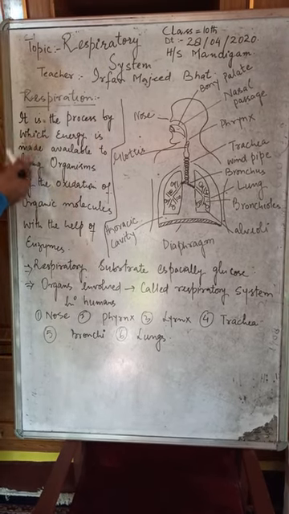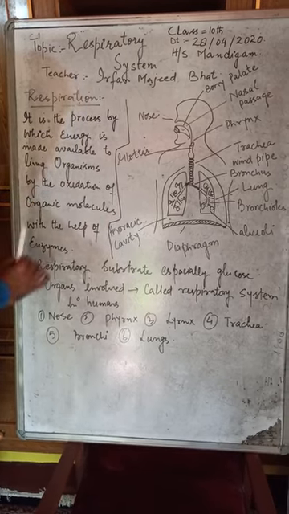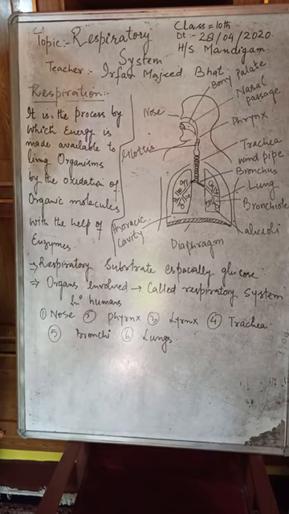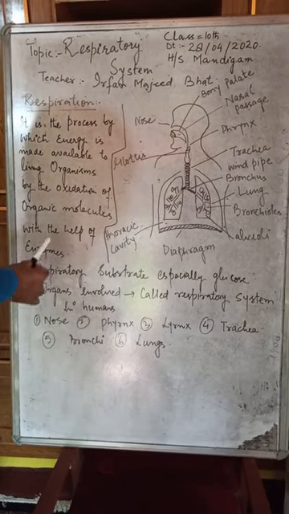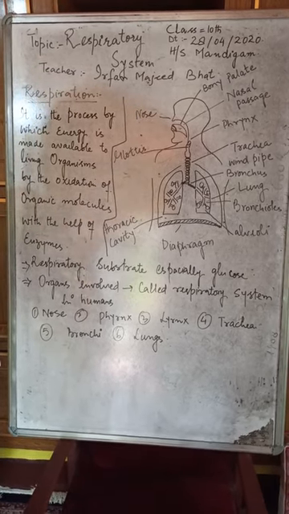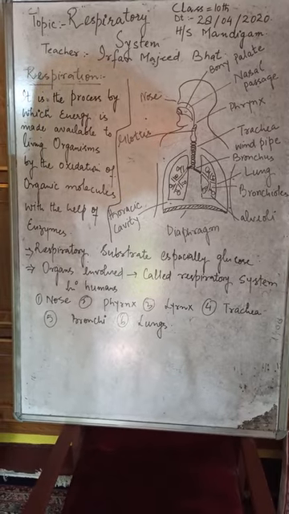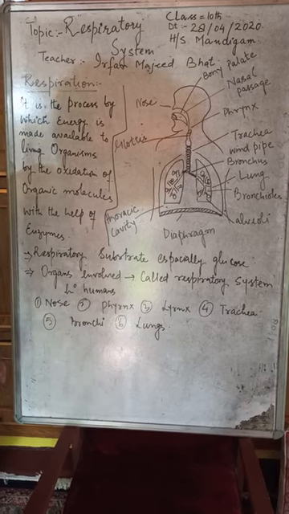As I have written here, it is the process by which the energy is made available to living organisms by the oxidation of organic molecules. So in the process of respiration, the oxidation of organic molecules takes place with the help of enzymes, and there are lots of enzymes which are involved in the process of respiration. This is just the definition of respiration. I'm not discussing here the mechanism of respiration, that I will discuss in another lecture.